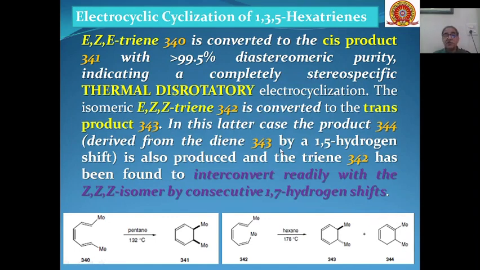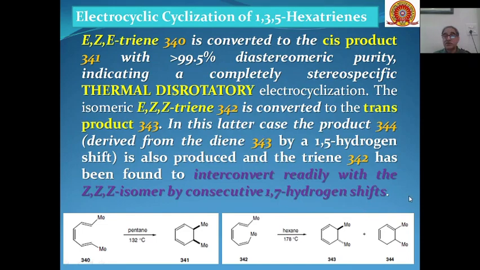This can also be produced with 342 changing into 344 through 343. And similarly, in case of the ZZZ isomer, the interconversion takes place by a 1,7 hydrogen shift, whereas here you have seen that the interconversion is by a 1,5 hydrogen shift.